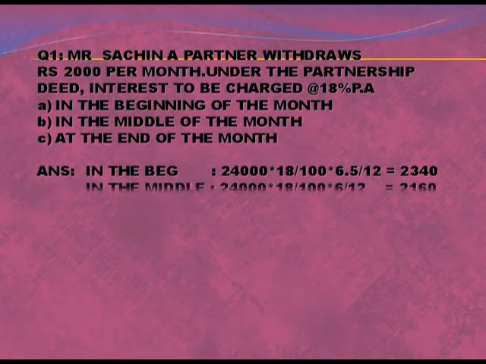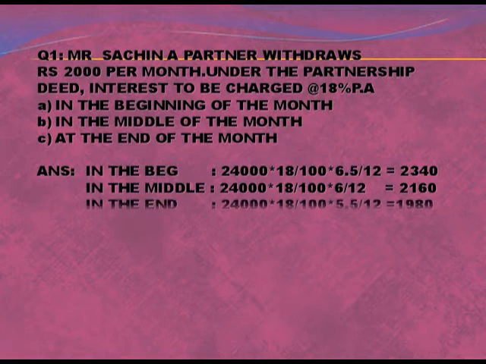In the middle of the month, total drawing again will be 24,000, rate is 18 upon 100 and average period is 6 by 12, and last in the end of the month, 24,000 into 18 by 100 into 5.5 by 12. This is how we will calculate interest on drawing. Again you can see the next question.